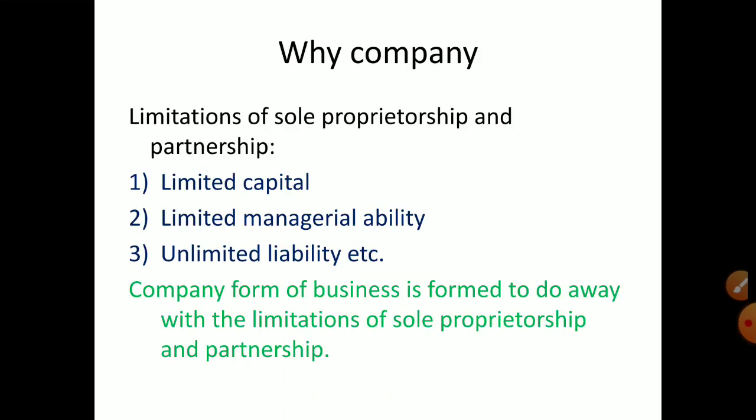So why a company? Why form a company? That is a question. We can say, in order to overcome the limitations of sole proprietorship and partnership, we have to form a company. That is the main reason. Sole proprietorship is a single owner business. Only the single owner can invest money, and he is the sole owner of his business. He has to take all the risk. If he does not have managerial ability, then he has to adjust with whatever efficiency he has. Then partnership covers some limitations of sole proprietorship.